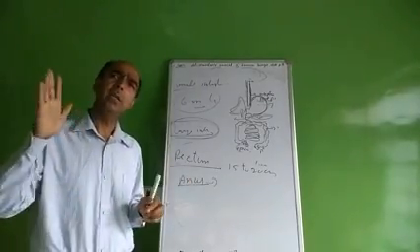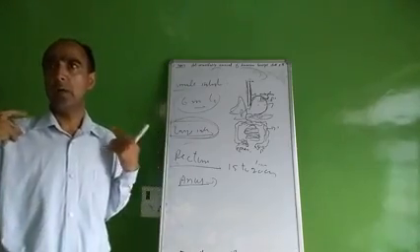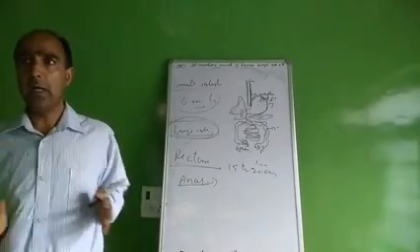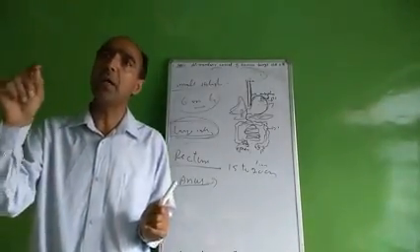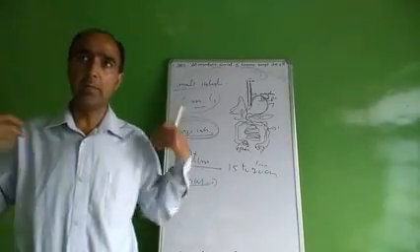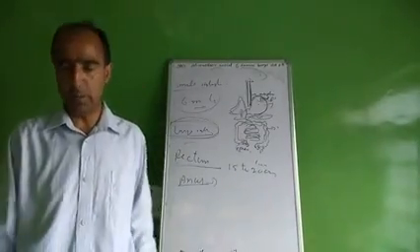So this is the digestive system. The digestive system includes the digestive glands and the alimentary canal. First, I have described the parts of the alimentary canal. In the second video lecture, I will describe the digestive glands of the human body.